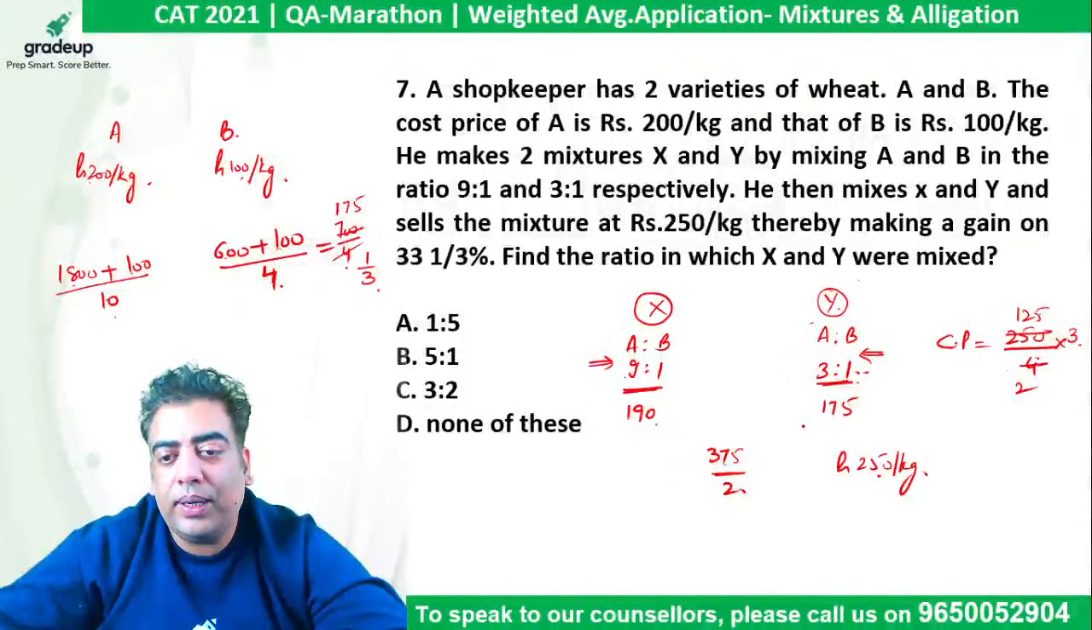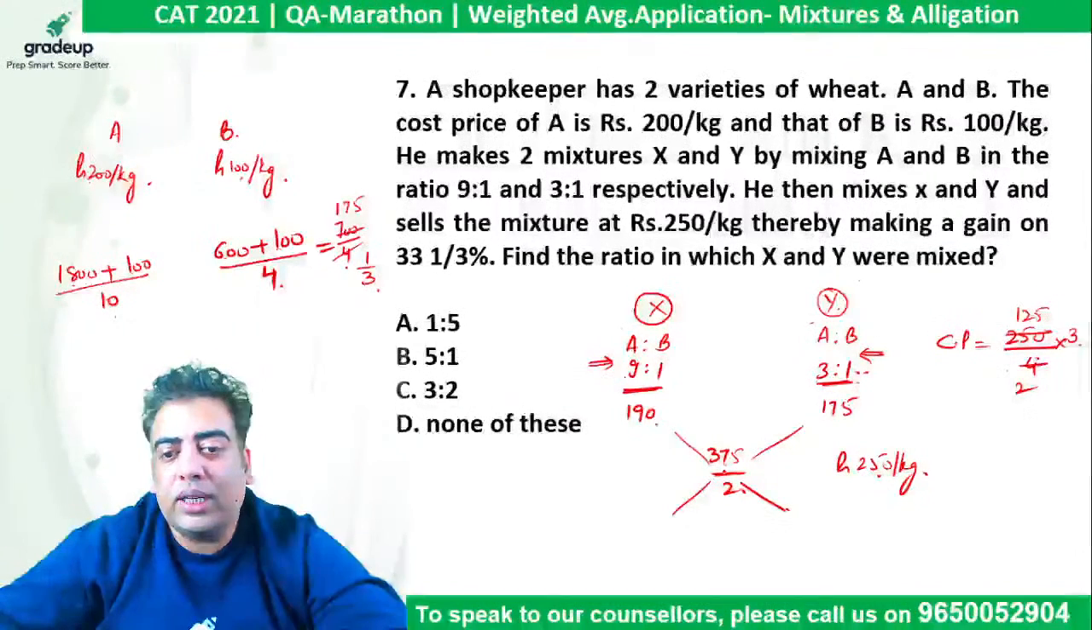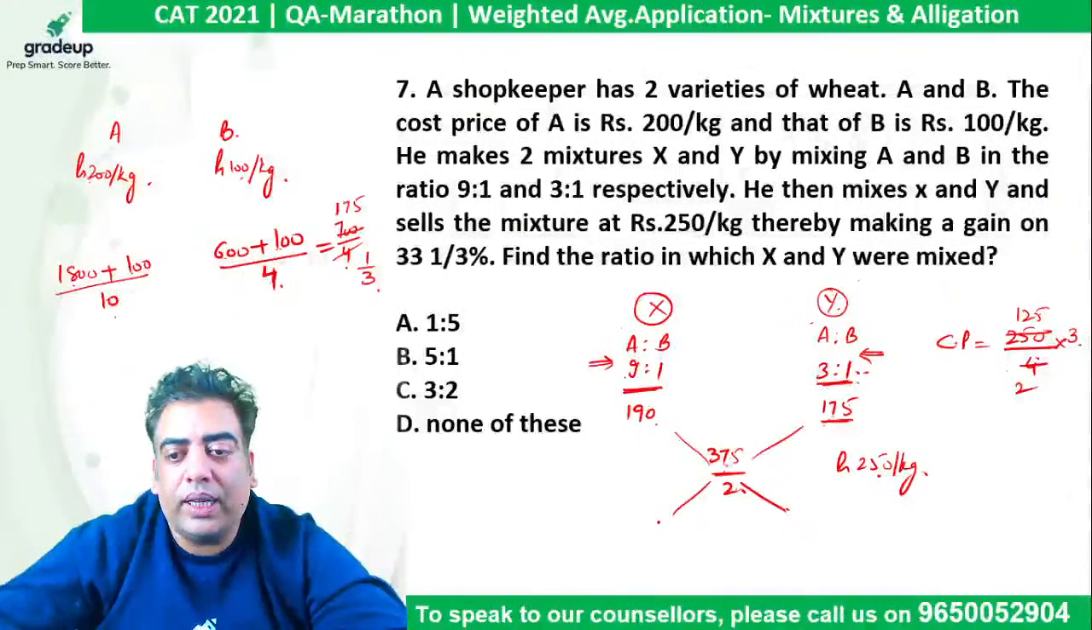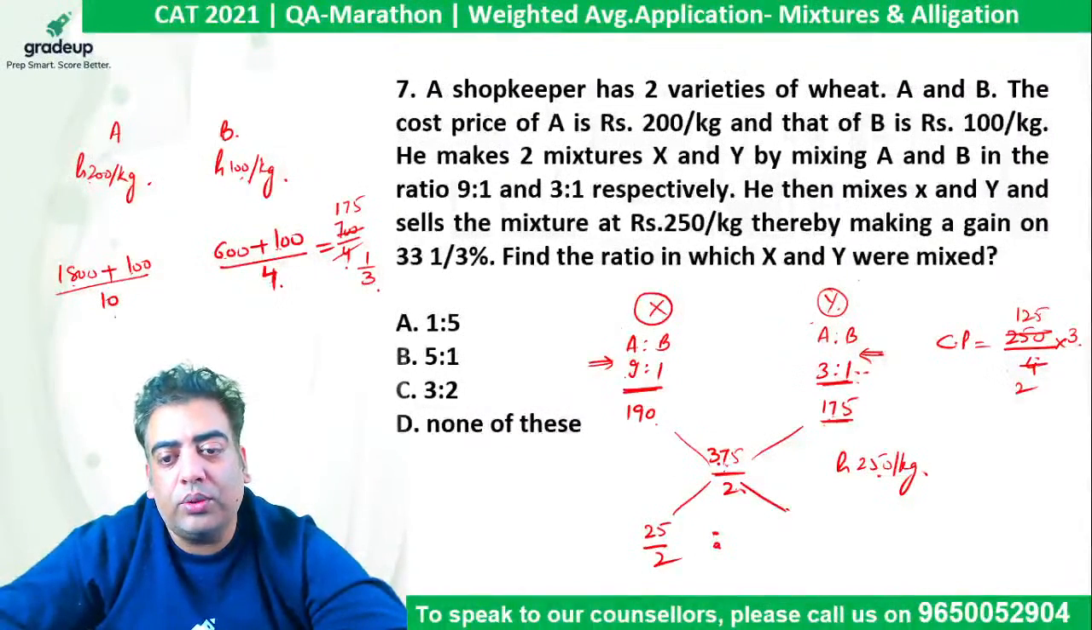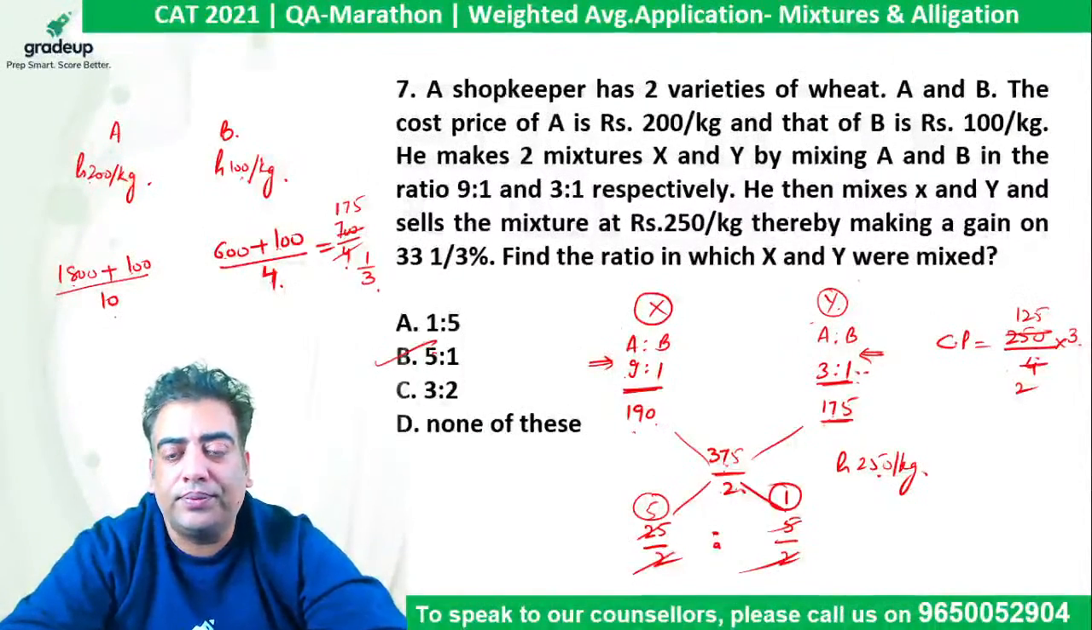So the required answer will be the ratio among these. So let's alligate. So 375 by 2 minus 175, taking an LCM of 2, makes it 350. So 375 minus 350 will be 25 by 2. And on the other side, the difference of these two: 2 into 190 is 380. 380 minus 375 is 5 by 2. This gets cancelled out. 5 5s are 25. So the required ratio comes out to be 5:1, which is option B.